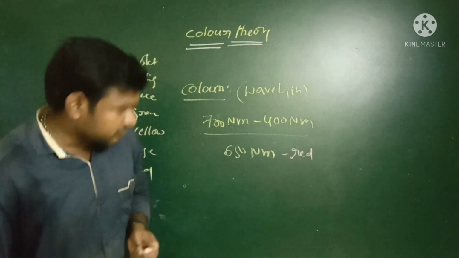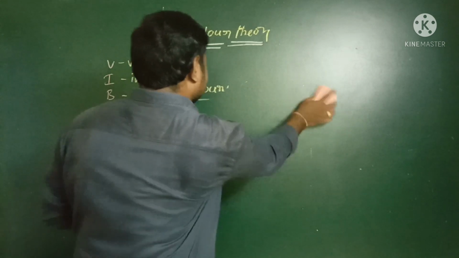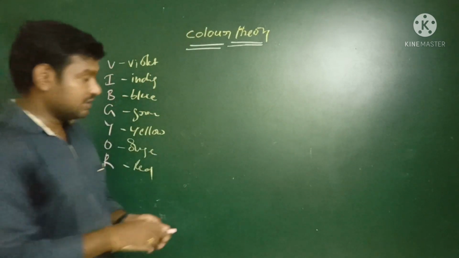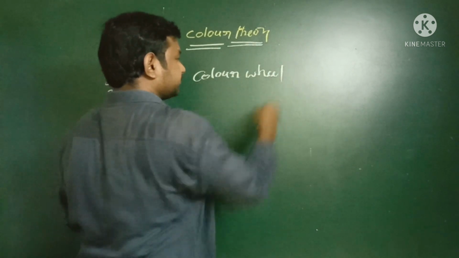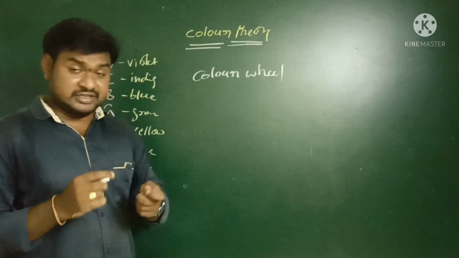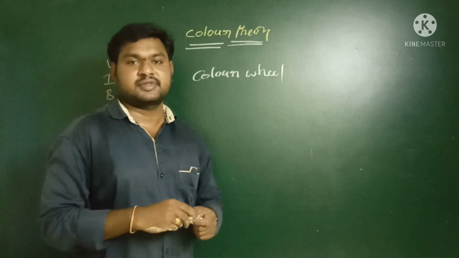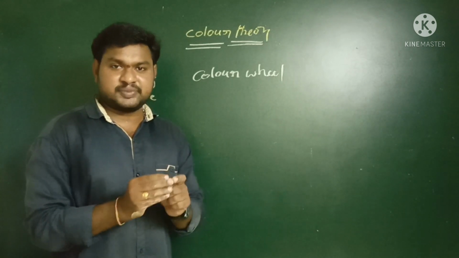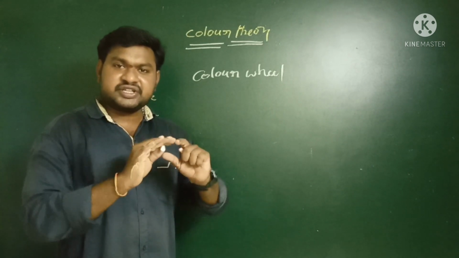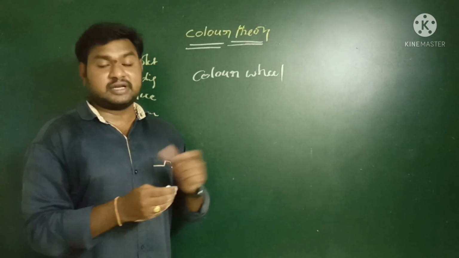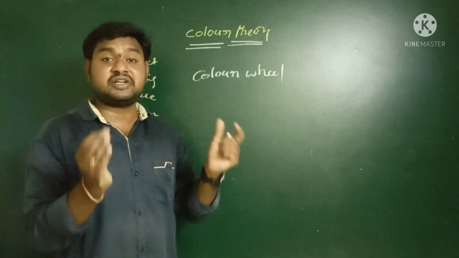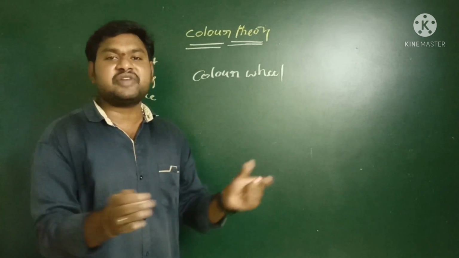So in the next part, we discuss briefly what is meant by the color wheel. The color wheel is very important and also very interesting. The color wheel was introduced by Newton sir. The color wheel gives information about the different shades that are formed when we mix different colors.